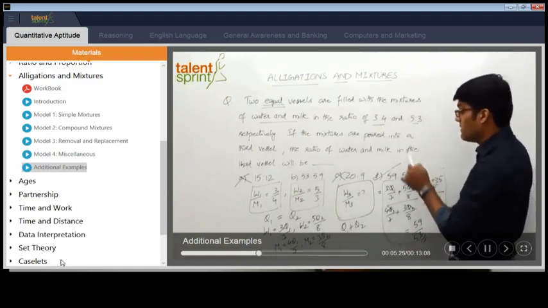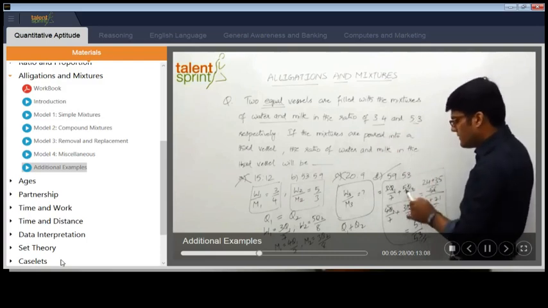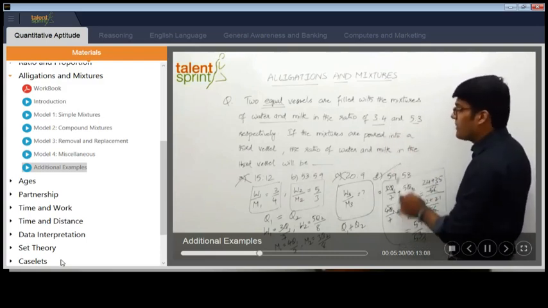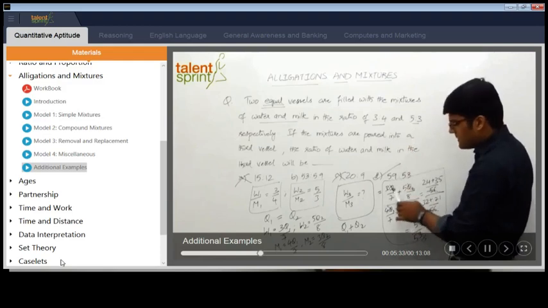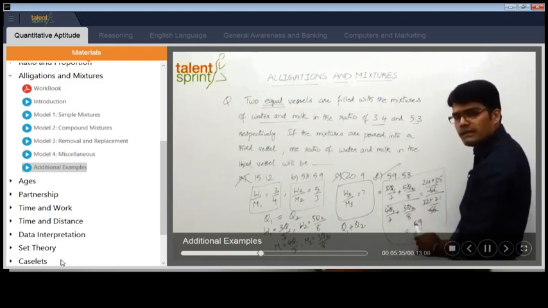How much is milk in the second one? Water in the first one, 3 out of 7. Water in the second one, 5 out of 8. Milk in the first one, 4 by 7. Milk in the second one, 3 by 8. Then add the two water quantities, the two milk quantities, and take the ratio.